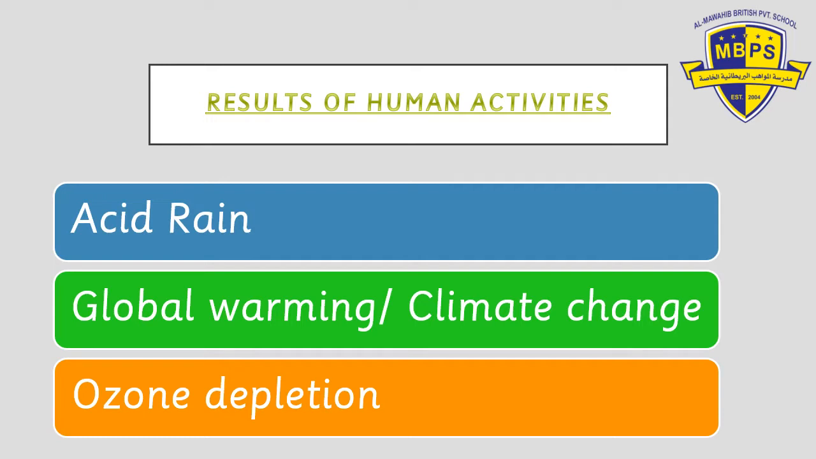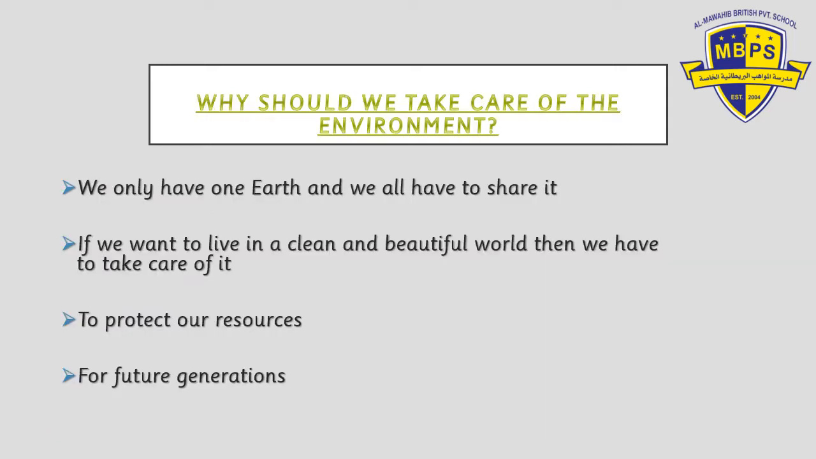Why should we take care of our environment? Well, because we have only one earth and we are living on it. And like how we keep our house clean, how we take care of our house, how we fix things which are spoiled in our house, the same way we should also fix the earth if it's getting spoiled.